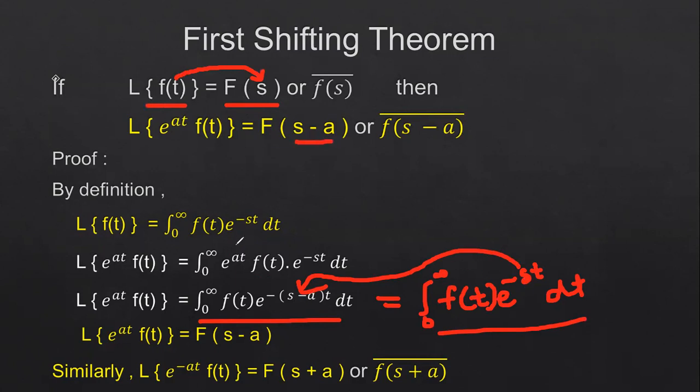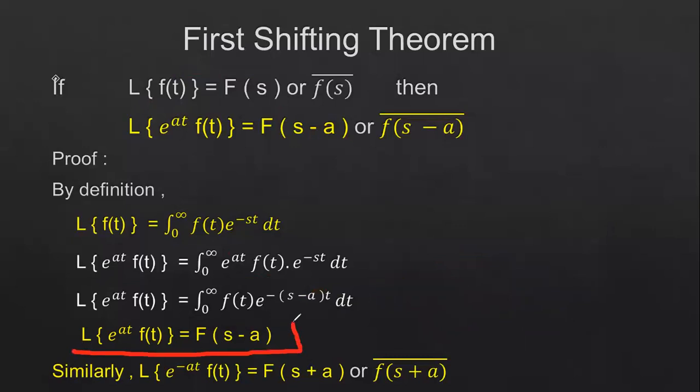So here also, by definition, we have the integration from 0 to infinity of f of t e power minus st. In place of s, we'll have s minus a. Wherever you have s, you simply put s minus a. So the Laplace transform of e power at into f of t is equal to F of s minus a instead of F of s. Why? Because it is shifted by s minus a times. This is the formula for the first shifting theorem.